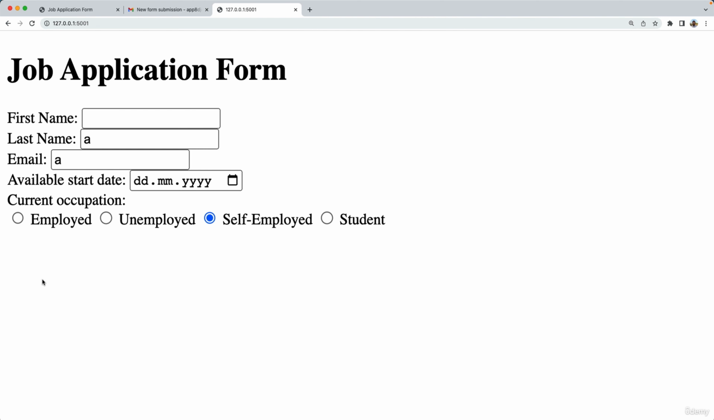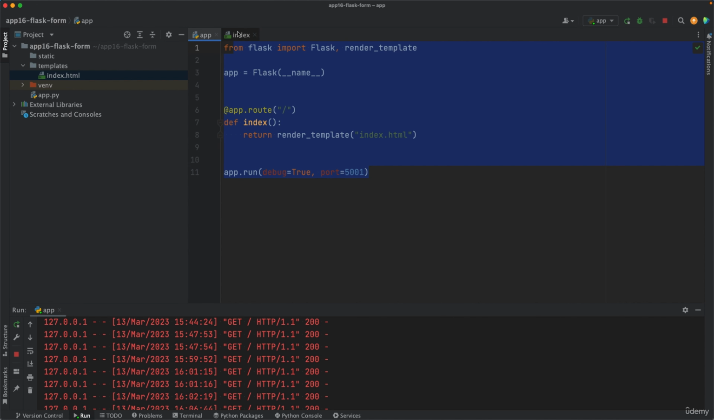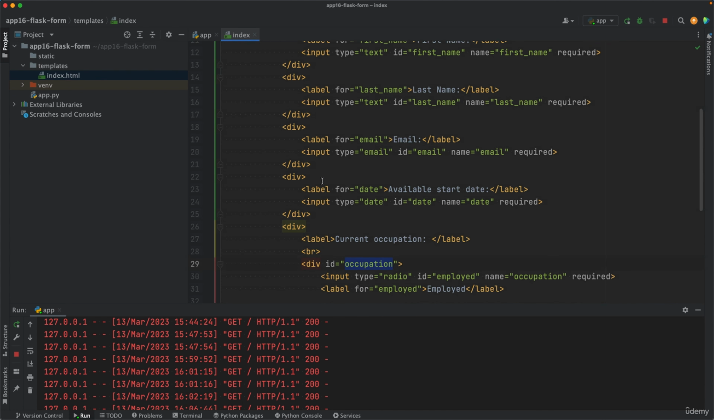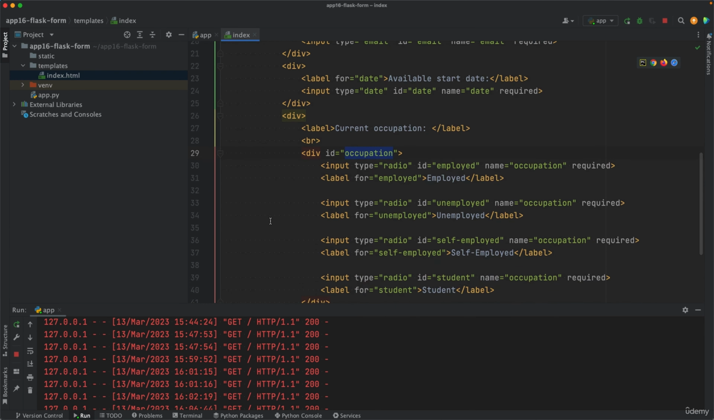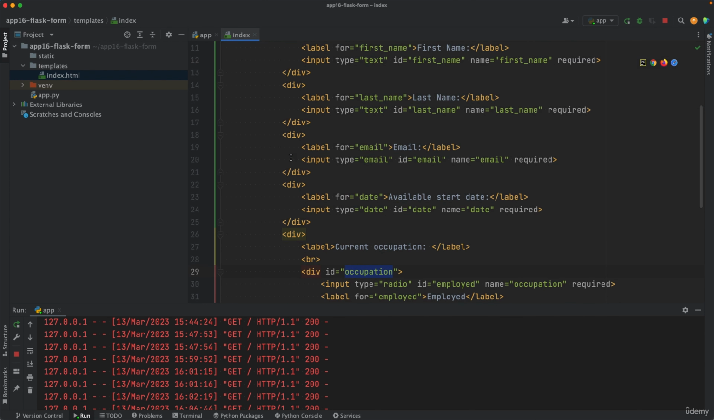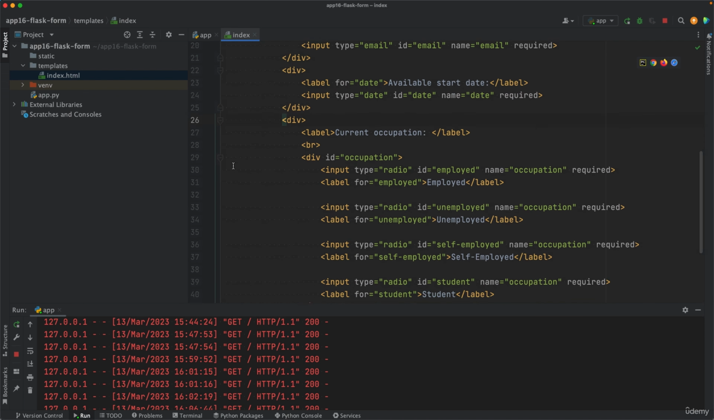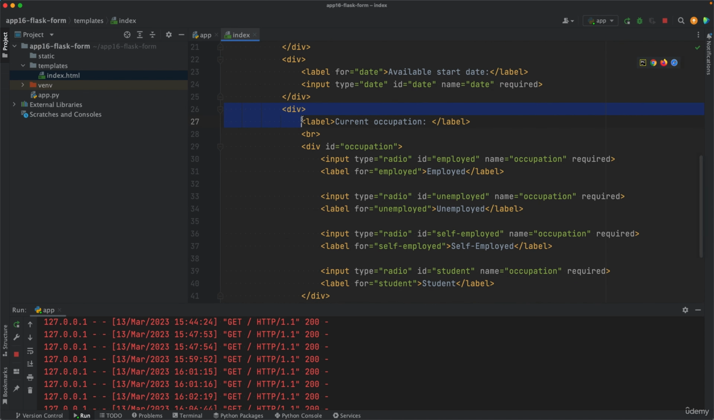So let's add that button. Let's go to index.html again. So we are here. Note the divs. So that's the div for the available start widget. That's the div for the radio button group. So from here